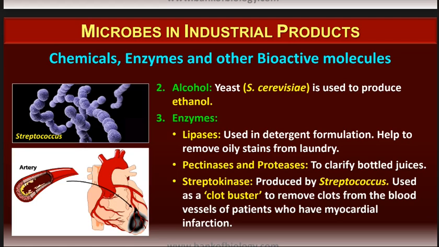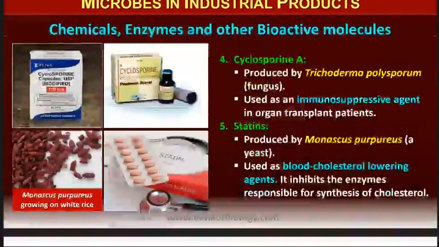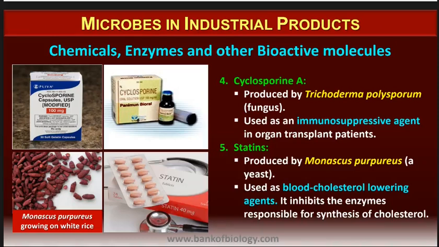Then we have streptokinase. Streptokinase is produced by Streptococcus, which is used as a clot buster, to remove the clots from the blood vessels of patients who have myocardial infarctions. So those who have any clots or anything, they are being removed by using streptokinase, which is produced by the Streptococcus bacteria. Okay, so streptokinase is known as a clot buster.